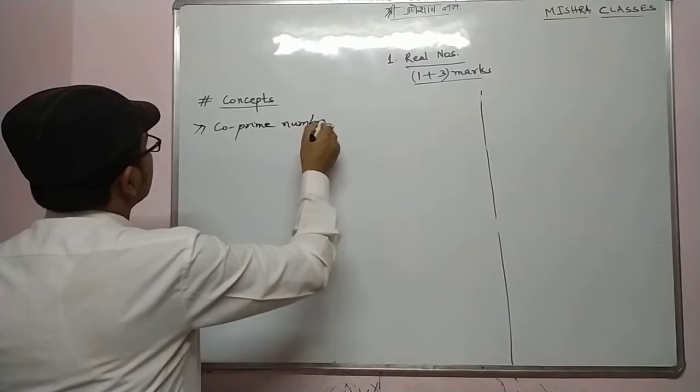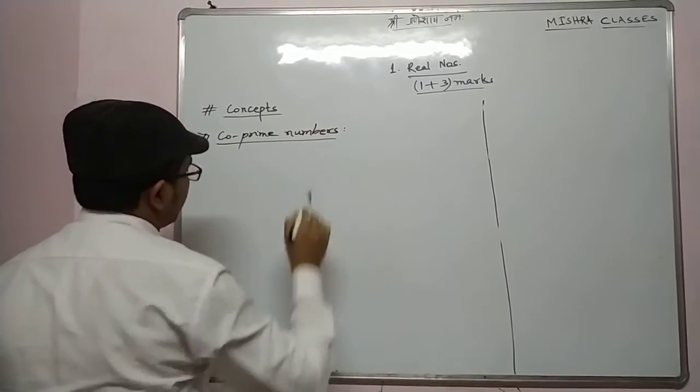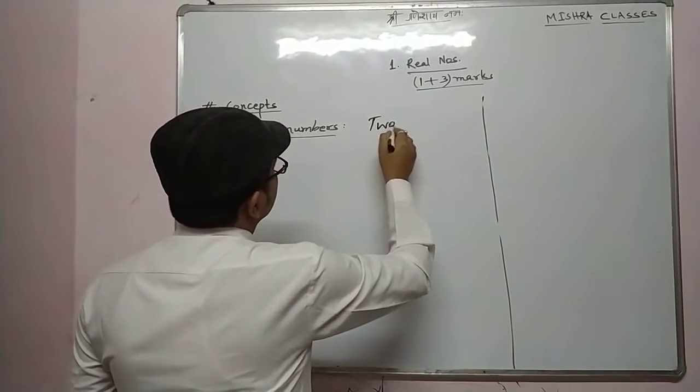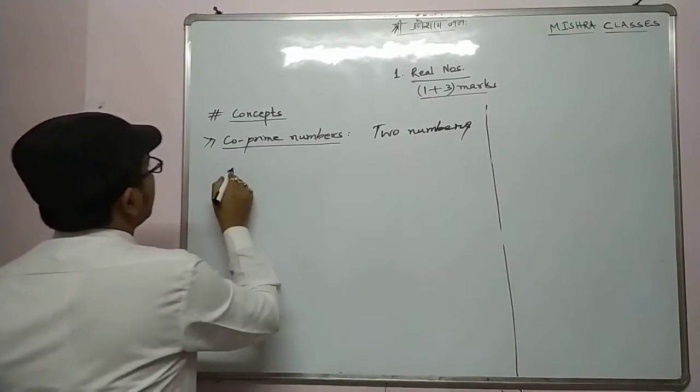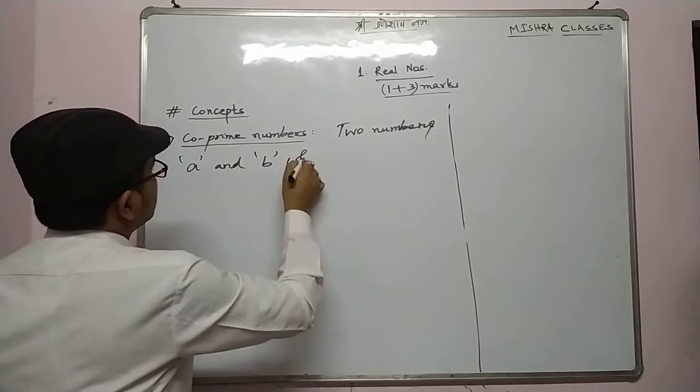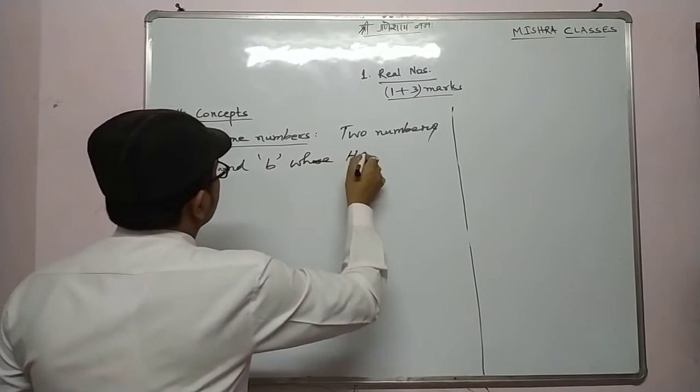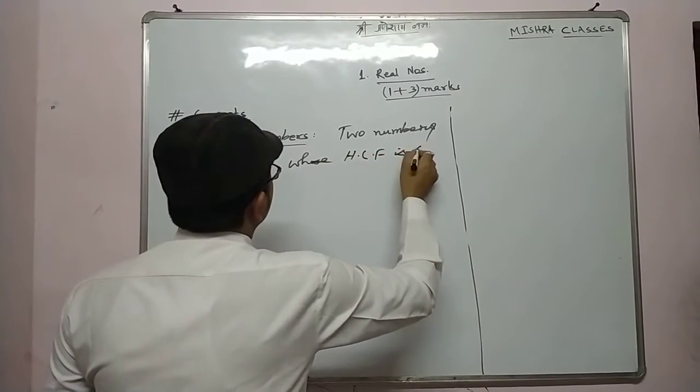Next, co-prime numbers. This is very important, we should know it. What are co-prime numbers? Prime numbers I have already told you. Co-prime numbers are two numbers, always remember, A and B whose HCF is 1.